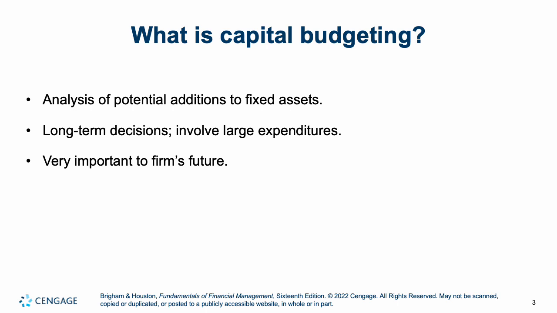So companies do capital budgeting anytime they want to make decisions about a project. So some examples would be analysis of potential additions to fixed assets, and generally capital budgeting involves long-term decisions, large amounts of money, large expenditures, and they are very important to a company's future. So when you're engaging in capital budgeting analysis, realize it's generally a very important thing because this can have wide-reaching consequences for the future of a company.